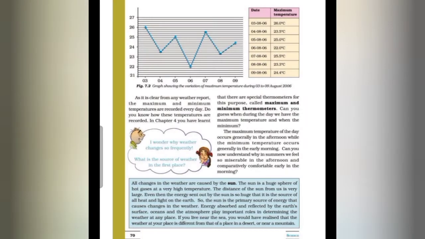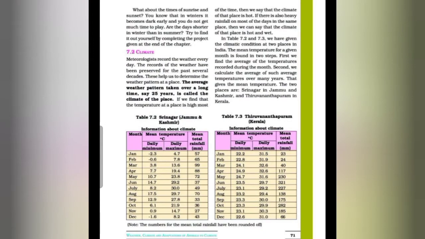So today we are going to take a topic, climate, and we know that the prediction of weather is done by scientists called meteorologists, who study the changes in the weather. Okay, so students, today we are going to start the topic, climate. Meteorologists record the weather every day. The records of the weather have been preserved for the past several decades. These help us to determine the weather pattern at a place.